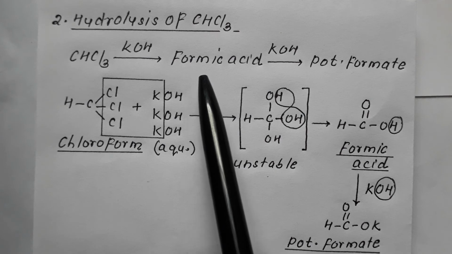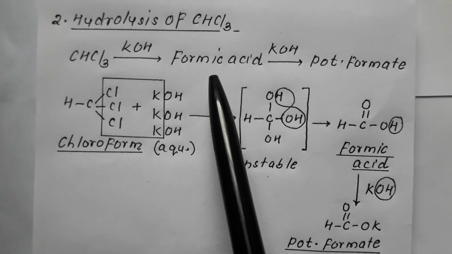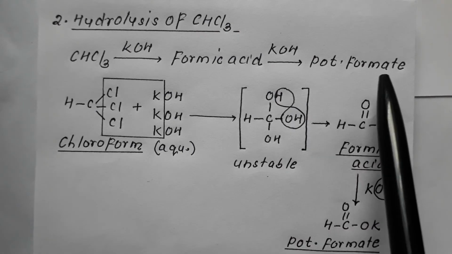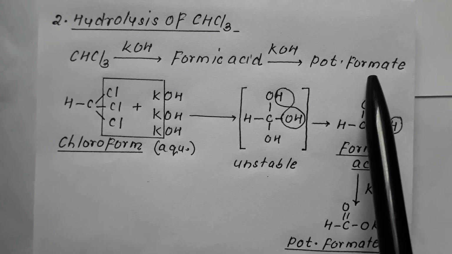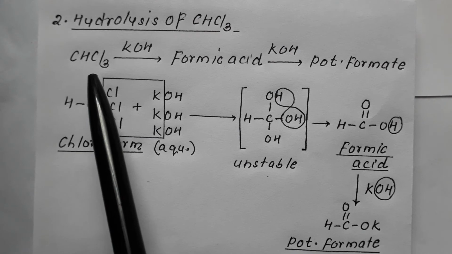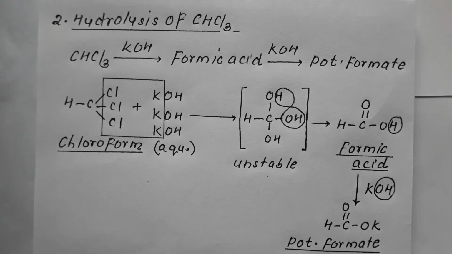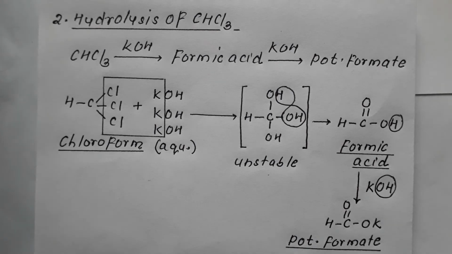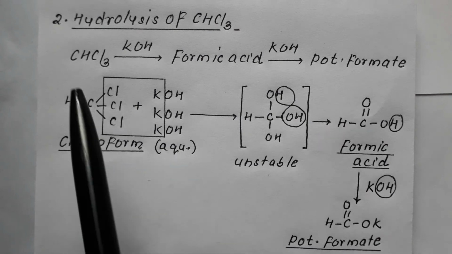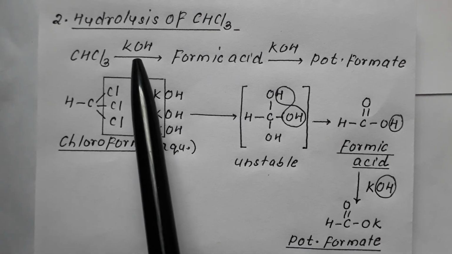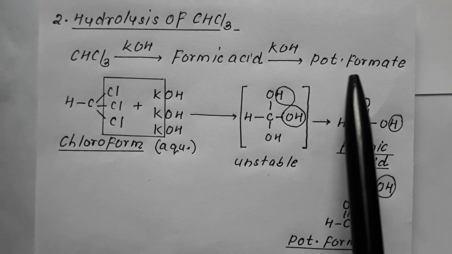This formic acid then reacts with KOH further and converts into potassium formate. So chloroform, when made to react with aqueous KOH, always gives potassium formate as the final product.